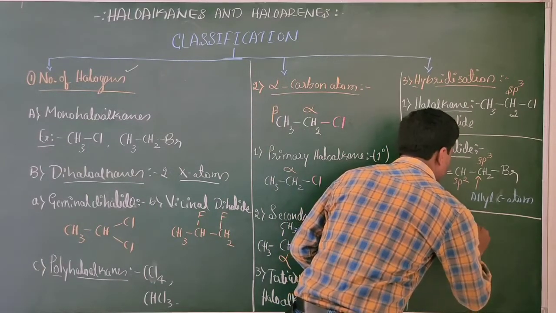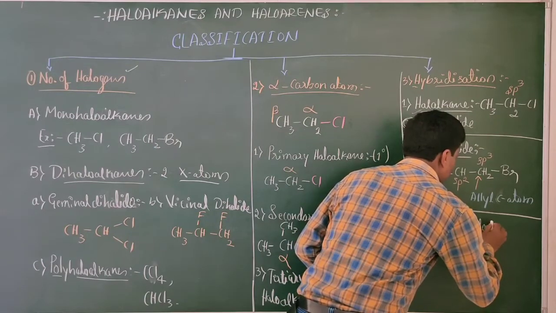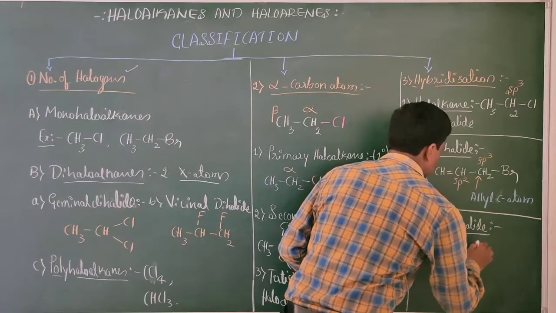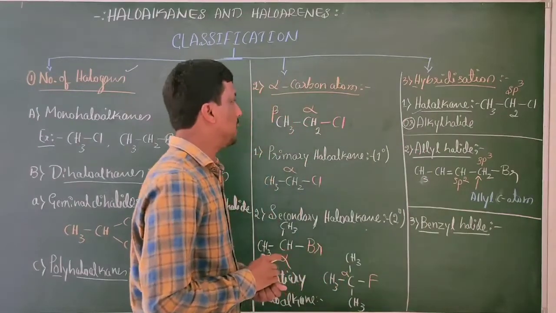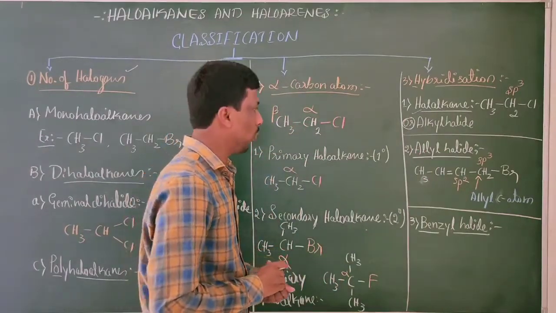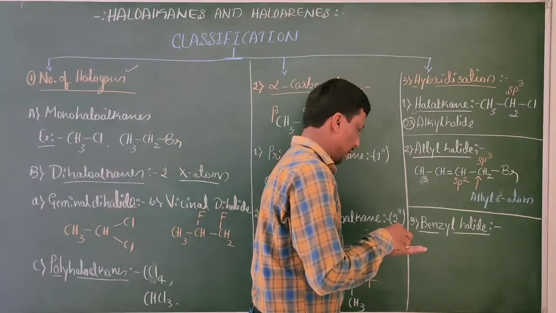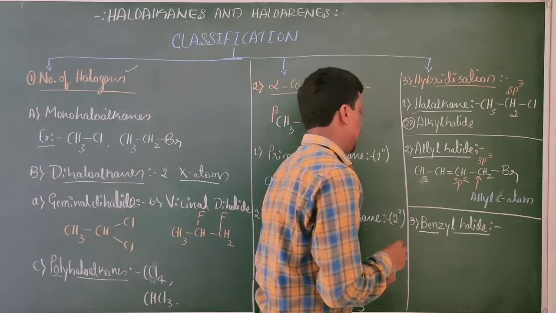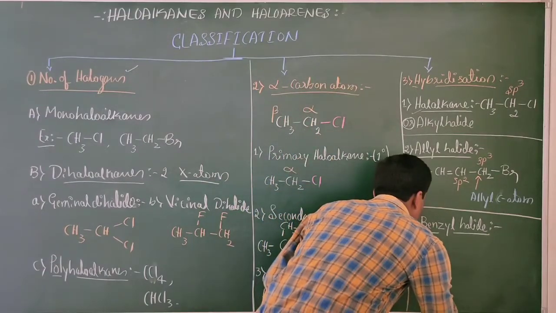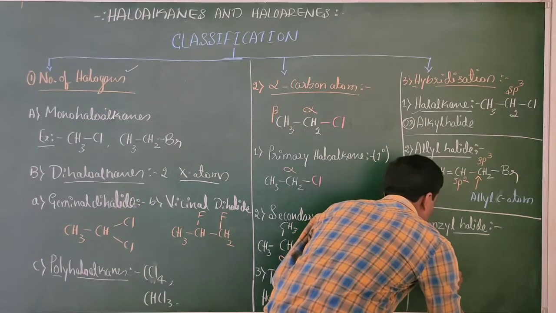Benzyl halide. Next one is benzyl halide. What is benzyl halide? Consider an aromatic ring here.